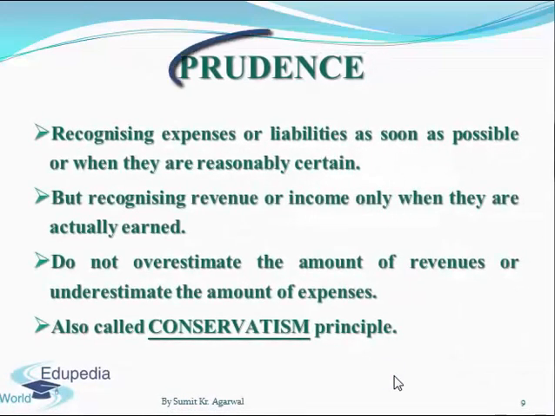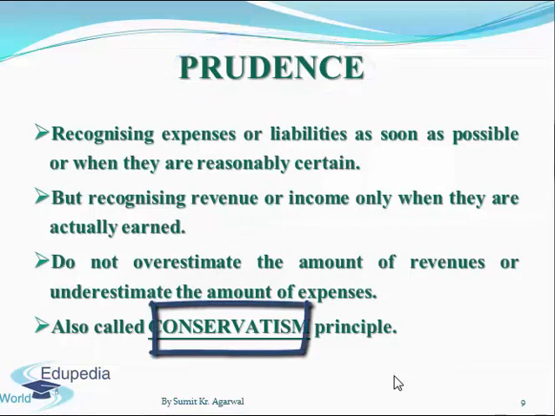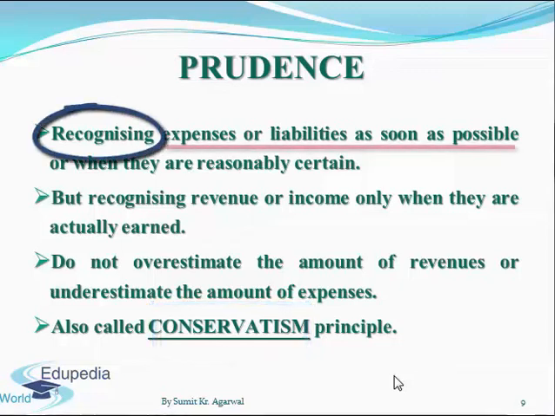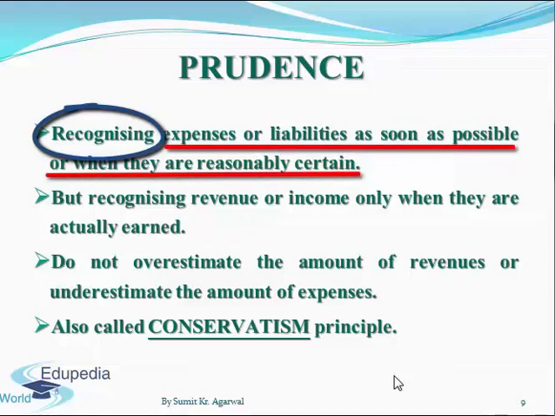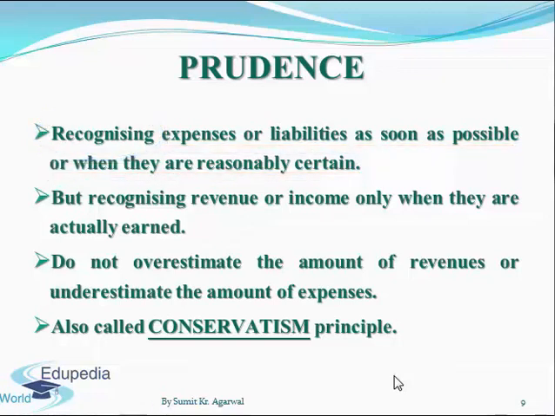Next principle is prudence. It is also known as the conservatism principle. Going by this principle, we should recognize or record the expense or liability as soon as possible or when they are reasonably certain, which means that even if we may feel that we might not have to pay this expense or liability, but there is a reasonable possibility of this expense or liability becoming certain, then definitely we should book this expense or record this liability.